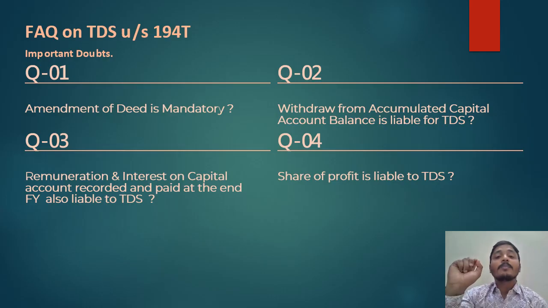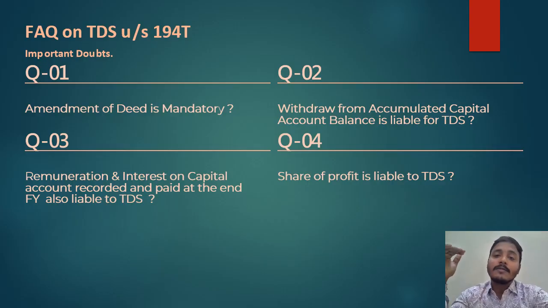Interest of 1.5% per month applies if you have deducted TDS and not paid it to the government. If you have not deducted TDS, for late deduction, 1% interest on TDS will be applicable. What penalty is applicable? If you have not filed the return for quarter 1, then 200 rupees per day up to the maximum of the total tax amount. Similarly for quarter 2 and quarter 3, if you have not filed the return, a 200 rupees per day penalty is applicable up to the maximum of your tax amount.